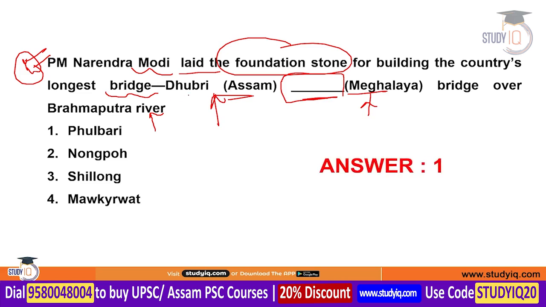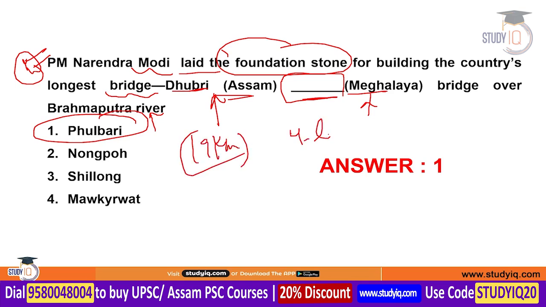The correct answer is Fulbari. Fulbari of Meghalaya will be connected with Dhubri and it will be the longest bridge of the country. The length will be 19 km. It will be a 4-lane bridge. Also remember the cost of this bridge. It will be around 5,000 crore.